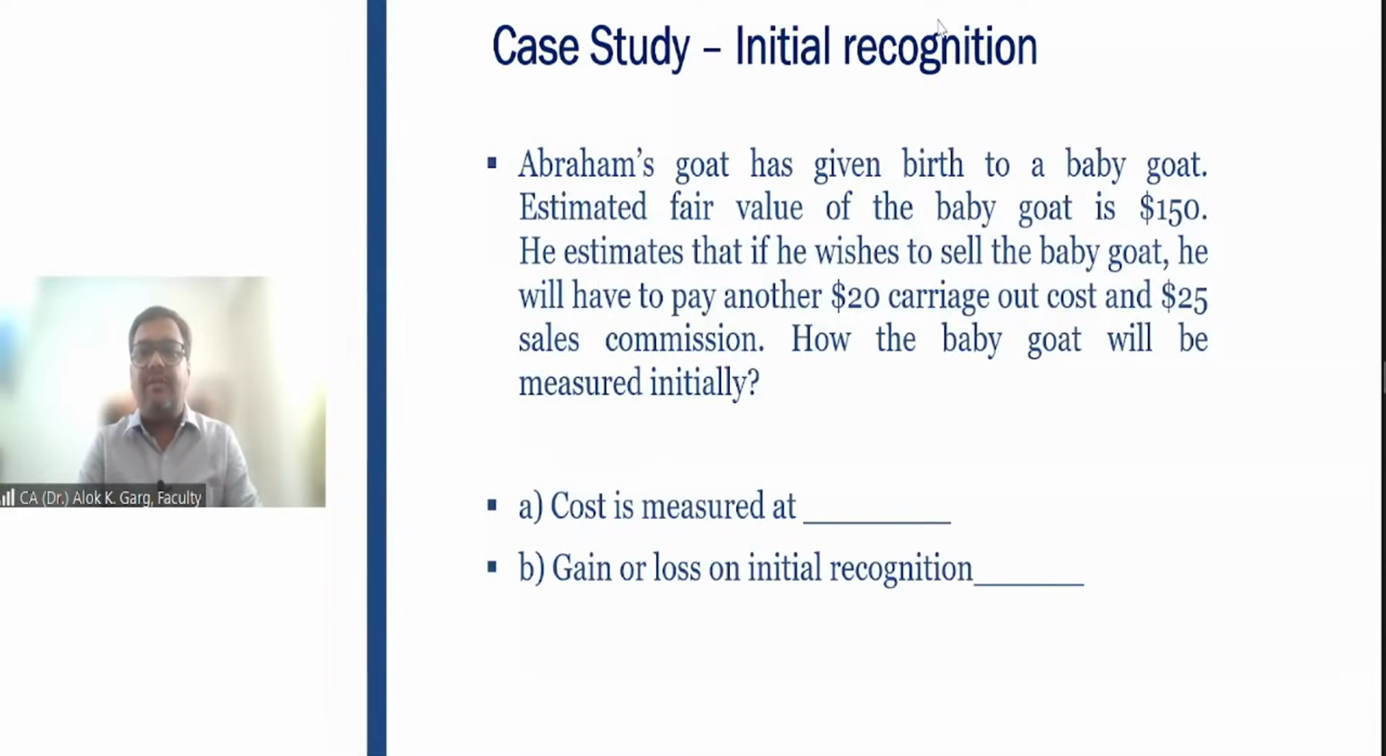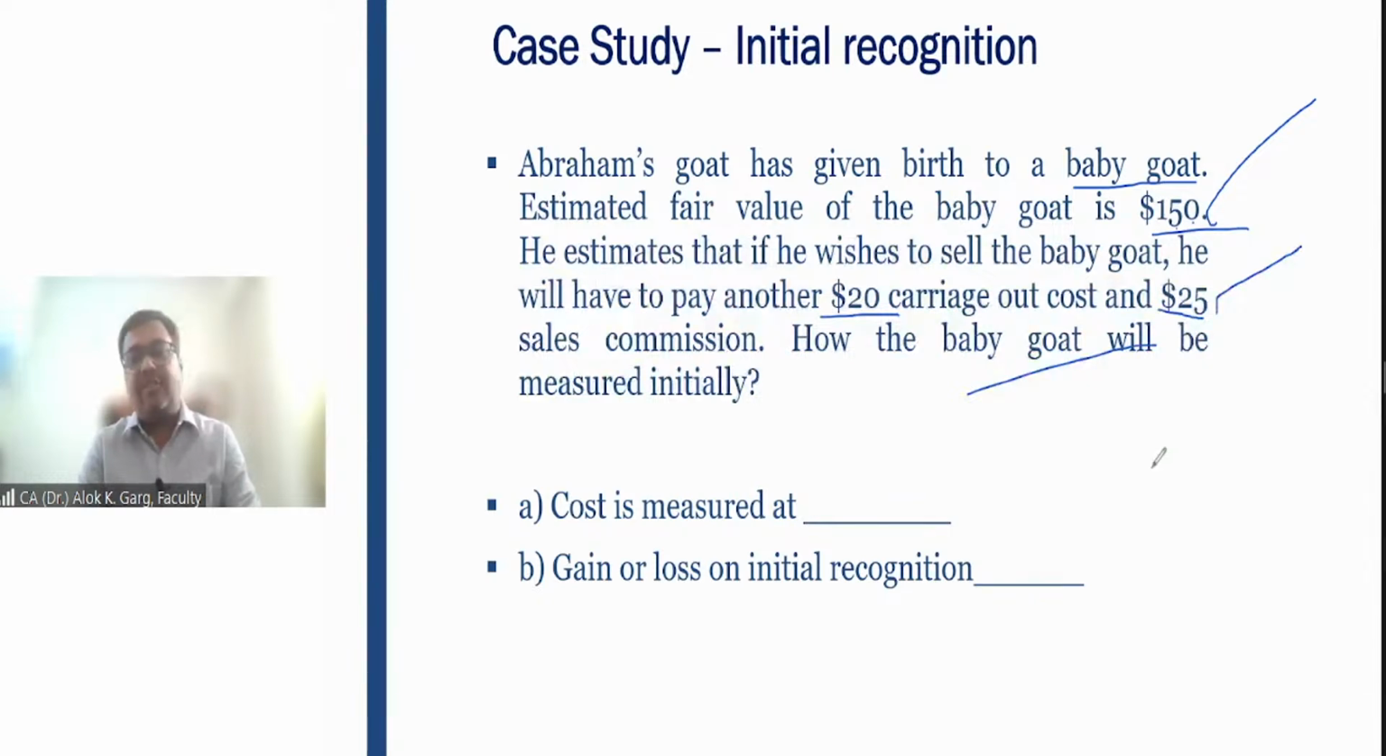Abraham's goat has given birth to a baby goat. Estimated fair value of the baby goat is 150. He estimates that if he wishes to sell the baby goat, he will have to pay another 20 rupees carriage out cost and 25 rupees of sales commission. How will the baby goat be measured initially? Simple. What is the fair value? 150. What is the cost to sell? 20 plus 25. 150 minus 45. The baby goat has to be measured at 105.